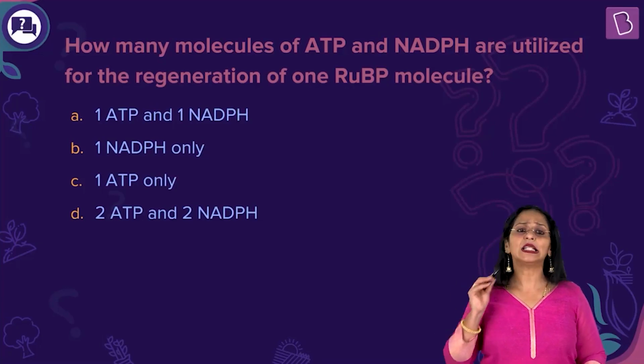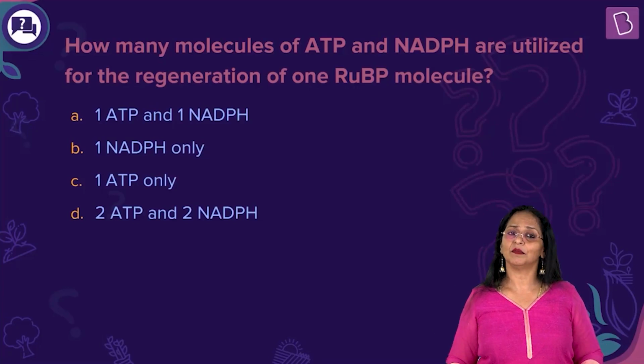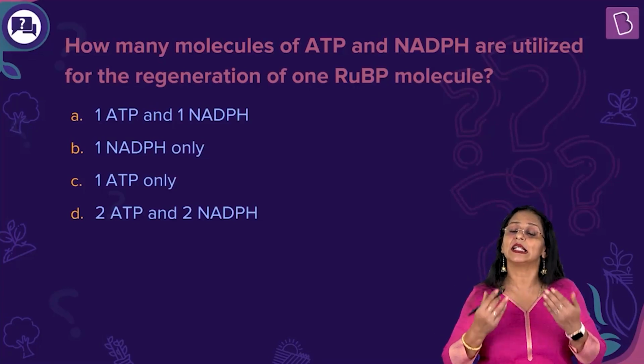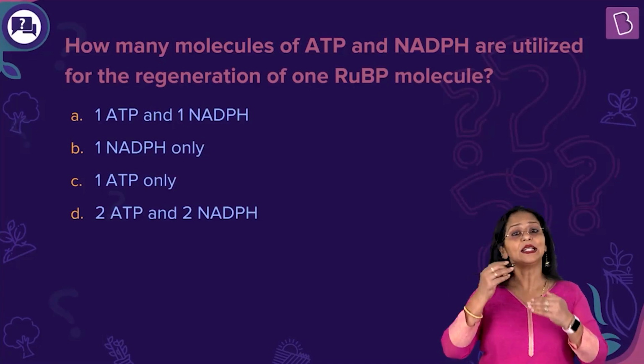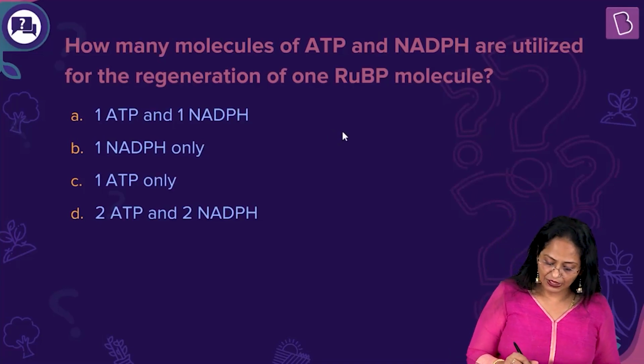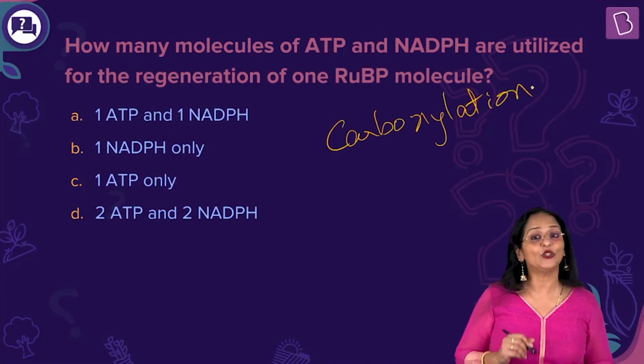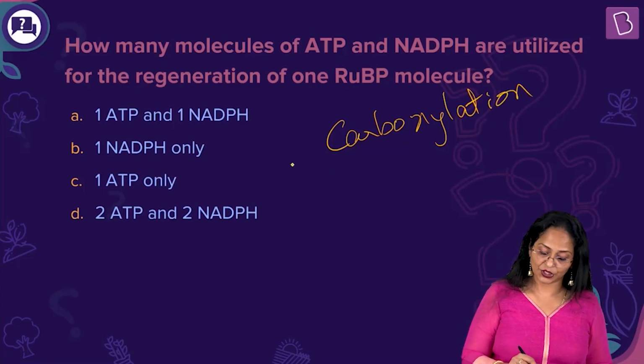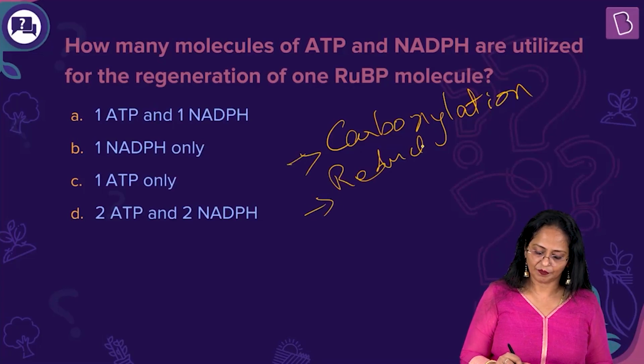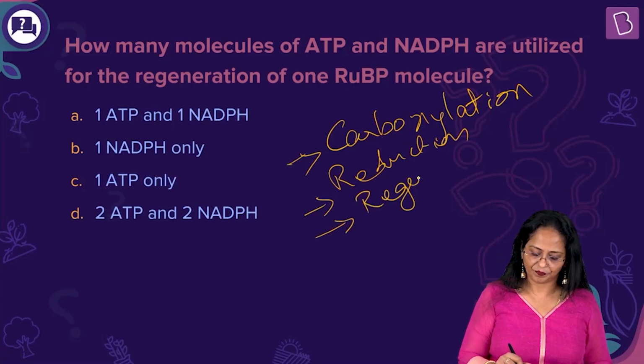Okay. Now, what is the Calvin cycle? How is the Calvin cycle best described? Well, it takes place in 3 steps. The first one is carboxylation. So, the Calvin cycle is divisible into 3 steps. Carboxylation, then reduction, and the third is regeneration.